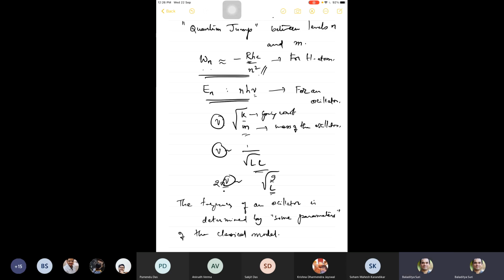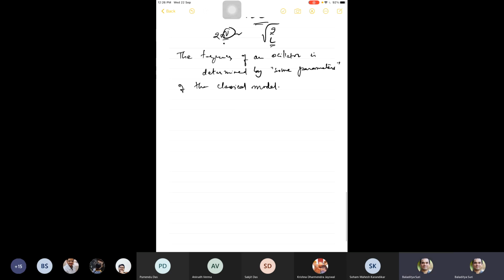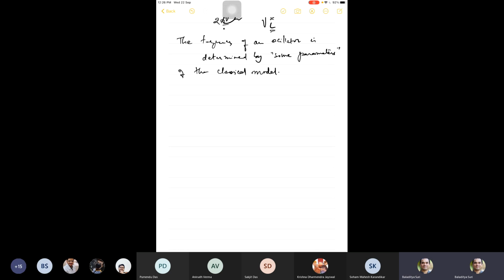And before he did that, he also made one very important observation. He considered this particular nu nm, or let us call it nu n to m, because this was the frequency emitted when the jump was made from n to m. Okay, and this was given by RC times 1 by m squared minus 1 by n squared.